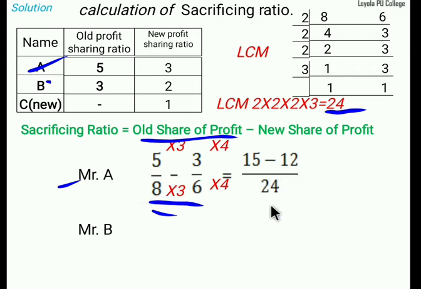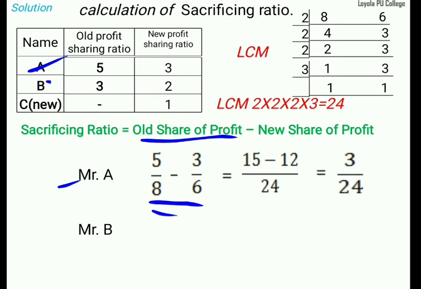8 into 3, then we should convert into 24. 8 ones are table, 8 ones are 8, 8 2s are 16, 8 3s are 24. Same type here, 6 1s are 6, 6 2s are 12, 6 3s are 18, 6 4s are 24. That's all. Then numerator and denominator, same number you should multiply. 5 3s are 15, then 3 4s are 12. The answer: 15 minus 12 divided by 24. Then 3 divided by 24.